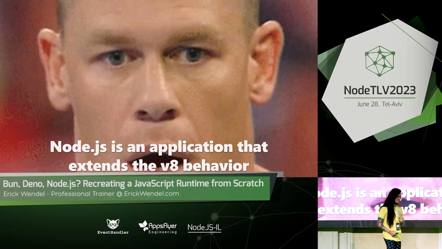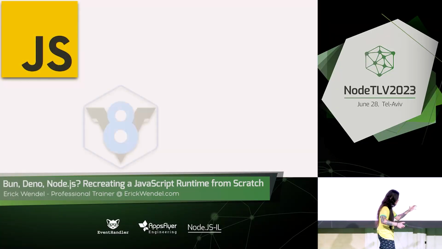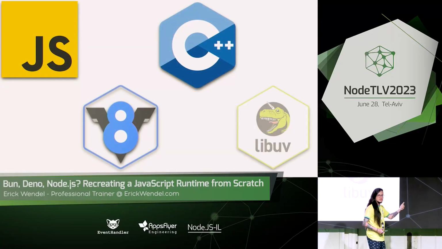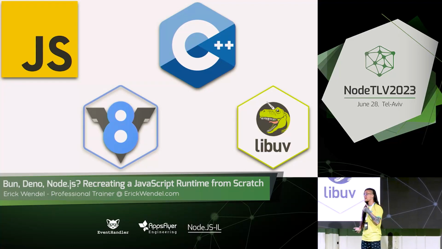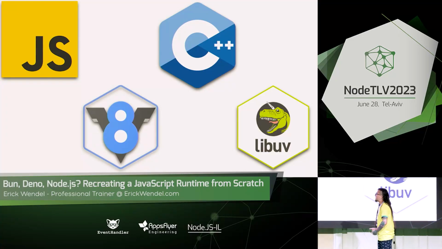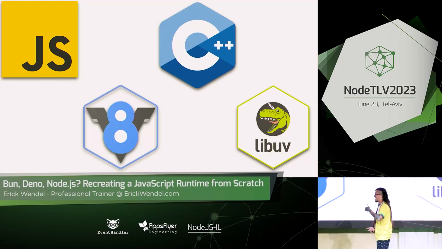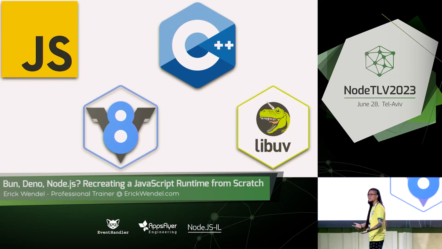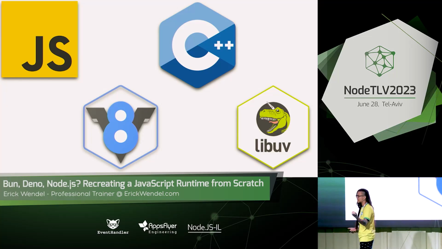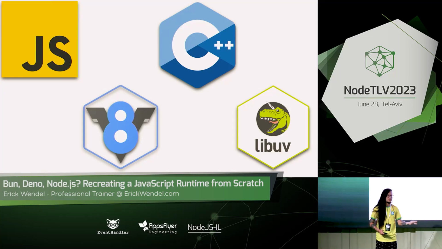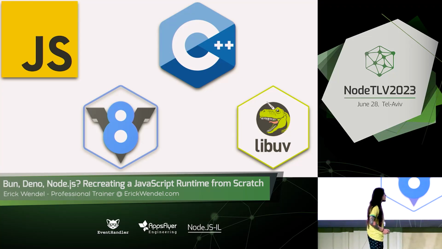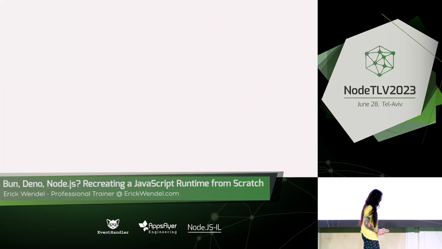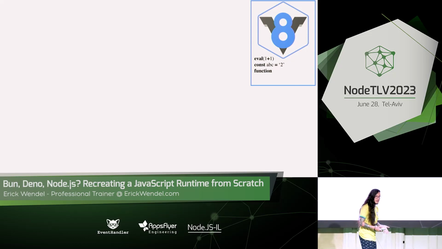Oh my God, this is going to be crazy. I'm going to start talking about those components, right? We have JavaScript, which is the programming language. We have V8, which is the Chrome engine to parse JavaScript. We have a bunch of C++, and we're going to use Libuv for anything that is asynchronous. We need to read a file, make HTTP requests. We use Libuv.